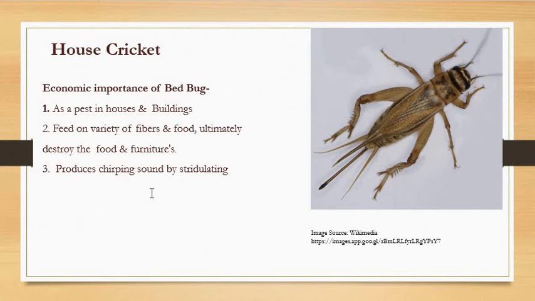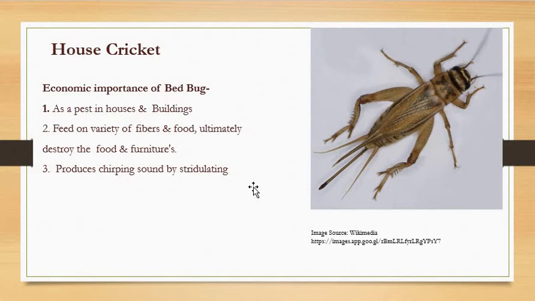It can even break your concentration, and psychologically it disturbs you, right? So it is also one of the pests, as it is damaging human property, the furniture and wooden things, and it is also feeding on food material, so it causes damage, and may be responsible for carrying some kind of parasite, right? As well as by producing the chirping sound, it can disturb human life, so it is also treated as a pest.